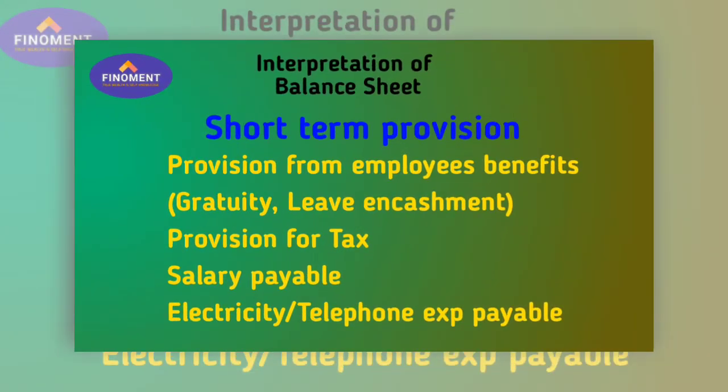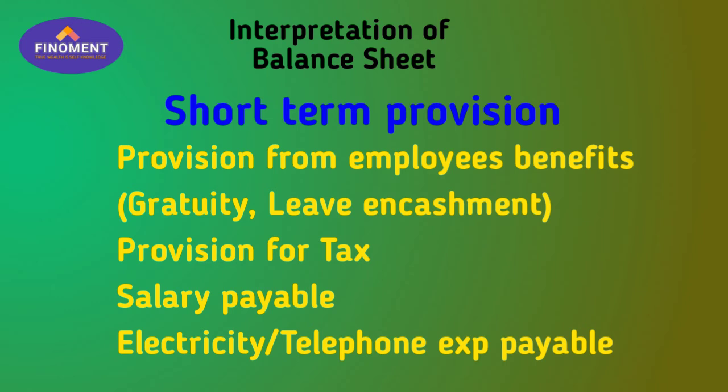And the last part is short-term provision. The company keeps aside a certain amount to pay its day-to-day expenses, so the company keeps this amount as short-term provision, like provision for employee benefits such as gratuity and leave encashment, which have to be paid in a shorter period, in less than 1 year. Then provision for tax: any taxation to be paid in the near future, within 1 year, they keep here. Then any salary payable for the March or February month end or year end, they keep the amount here. Then day-to-day expenses like electricity payable and telephone expense payable, they keep in short-term provisions.